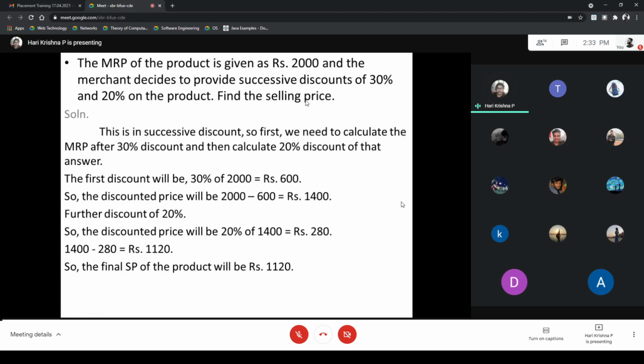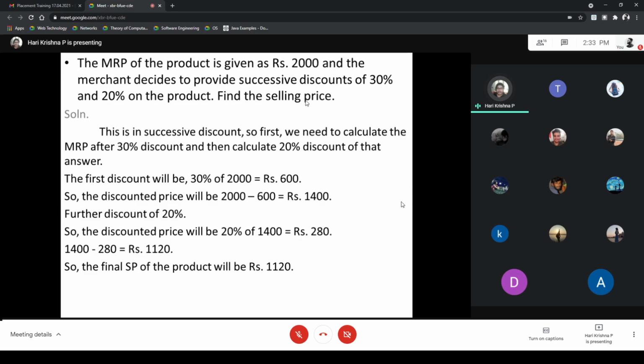So this is a question. We can know more about equivalent or successive discount in this question. The MRP, the actual listed price of the product, is given as ₹2,000, and the merchant decides to provide successive discounts of 30% and 20% on the product. Find the selling price. The shopkeeper gives first 30% discount, then another 20% on that product. So this is a successive discount.